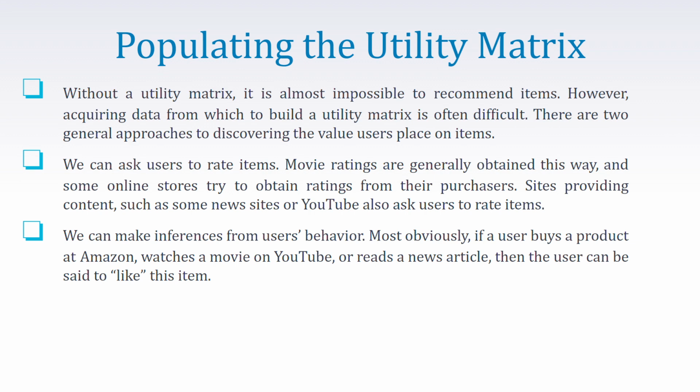First one is we can ask users to rate particular items. For example, there is a very popular website called IMDb where we can find ratings of different movies based upon the choices of the viewer. So movie ratings are generally obtained in that particular way.